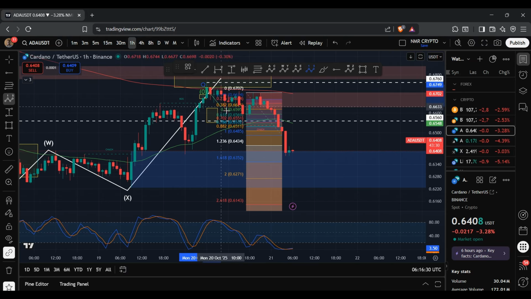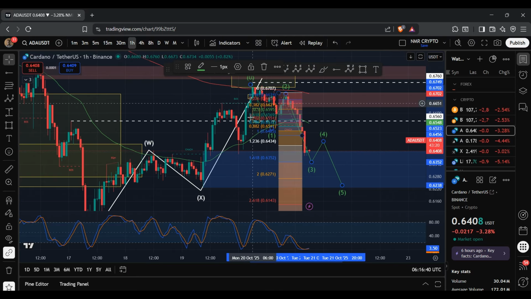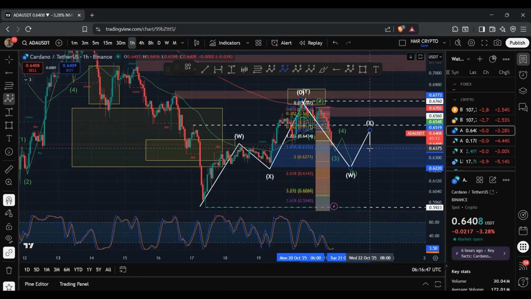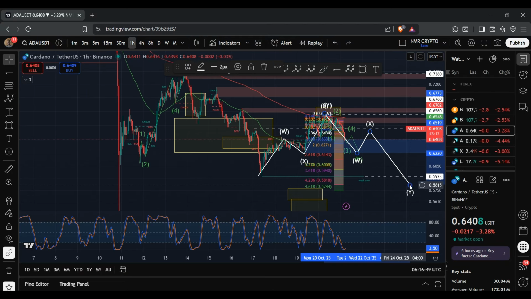And so in essence, if we continue to move to the downside, the wave 3 as a minimum requirement will have to reach this level here at 63.52 cents. If we do so, then that could signal that we are bearish, and this 5-wave structure could then form a wave W. And what we could see is a recovery to form the wave X, and then a deeper move to the downside where we could even breach below the local low at 59.23 cents.